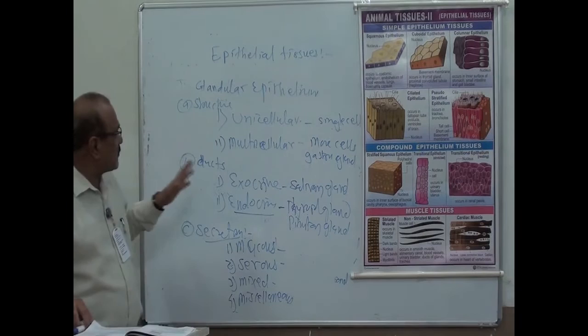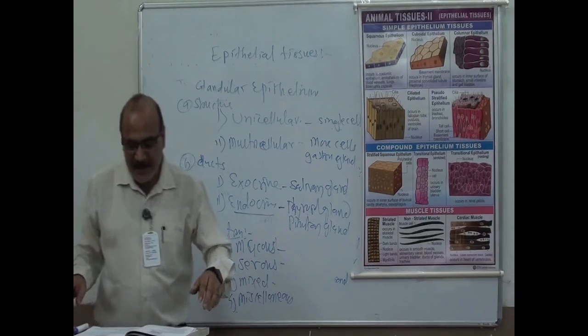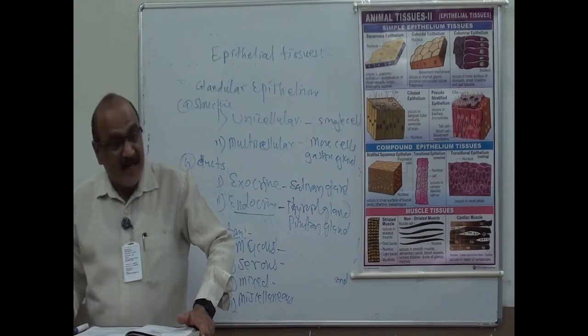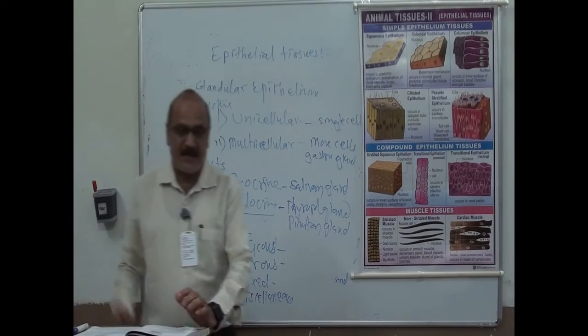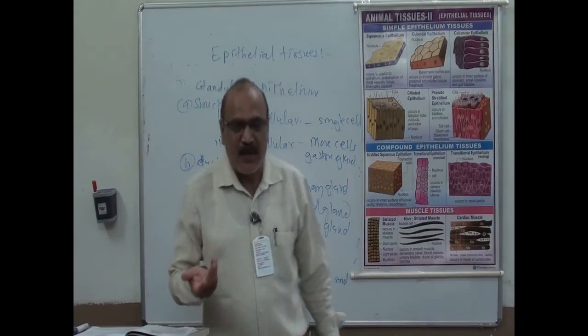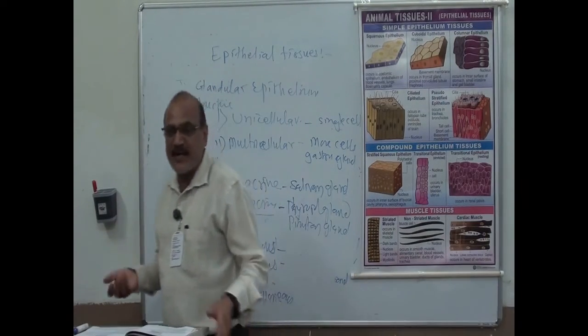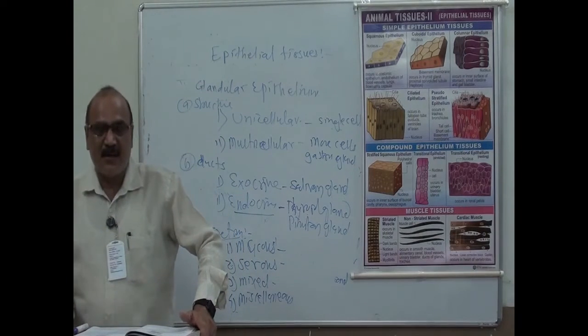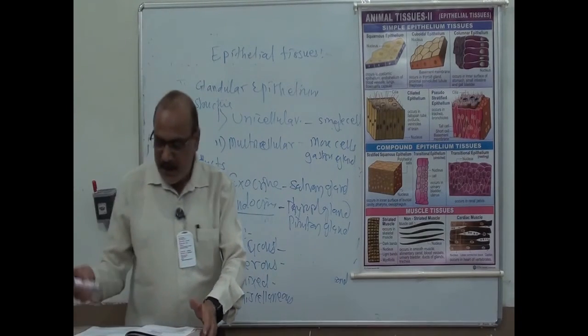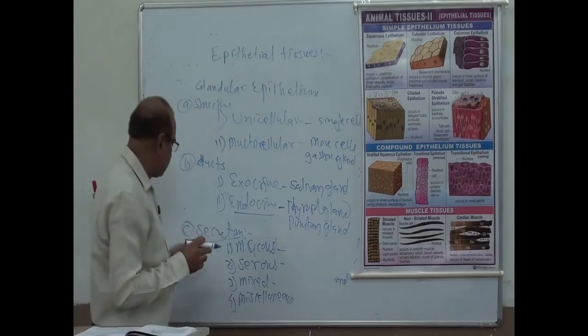And the last classification of this glandular epithelium is by their manner of secretion release. The first one is merocrine, second one is apocrine, and third one is holocrine. Merocrine, apocrine and holocrine.